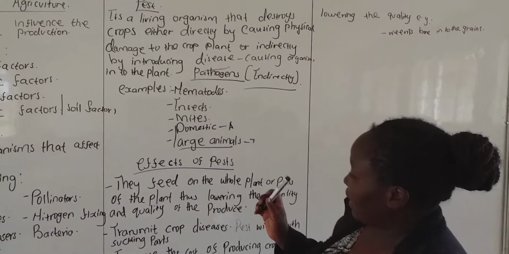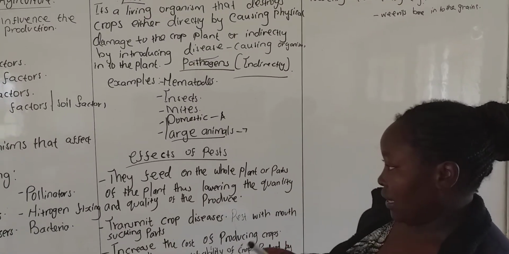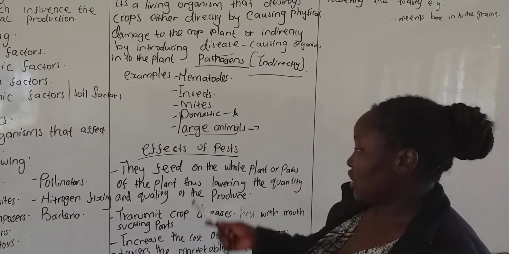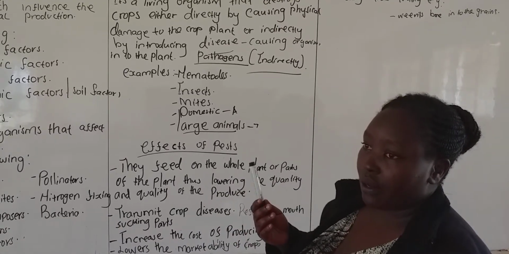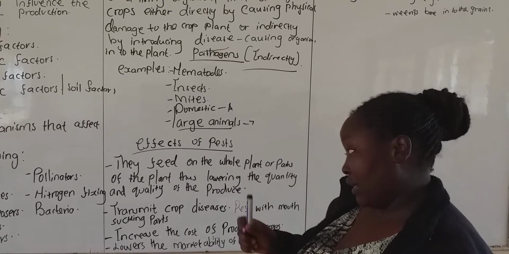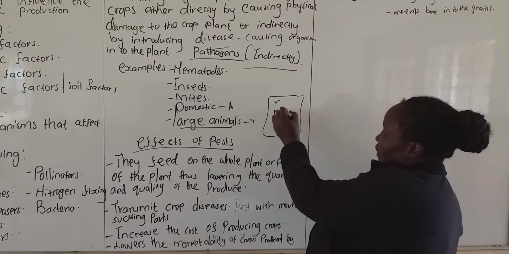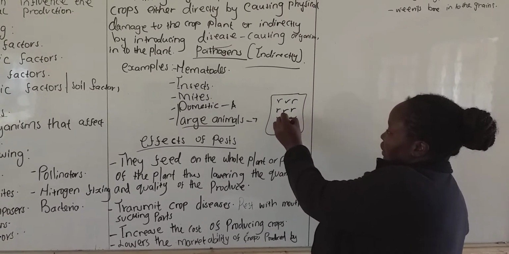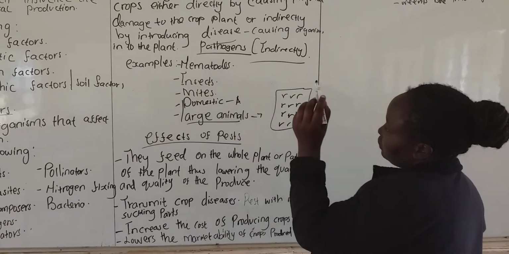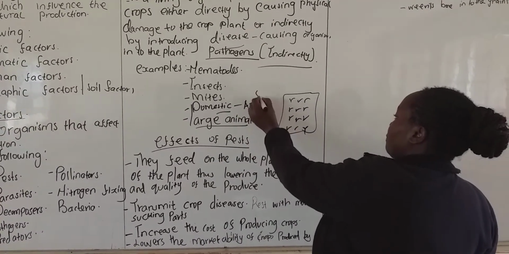Now let's look at the effects of pests on crops. What do pests do to our crops? The first one is that they feed on the whole plant or parts of the plant. Assuming you've planted kales on your piece of land, and we have a domestic animal, let's use a sheep.